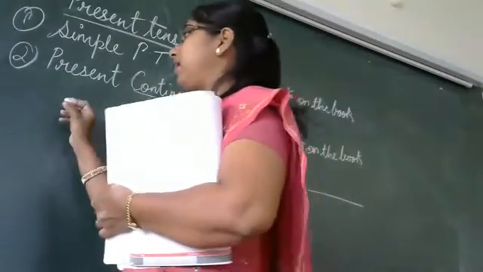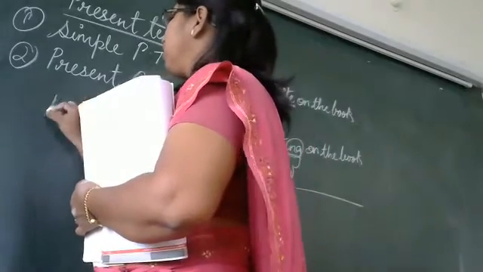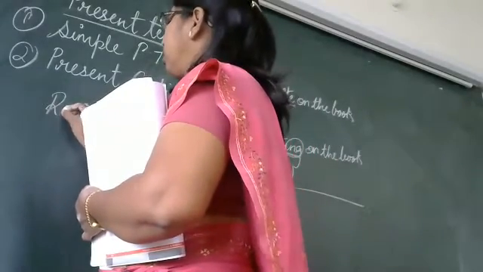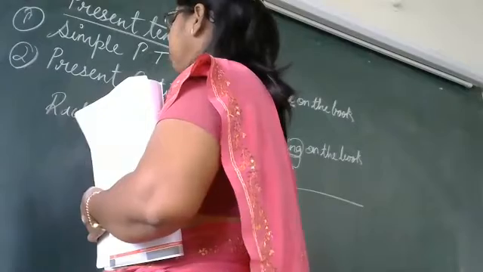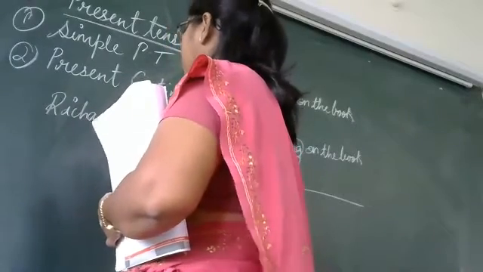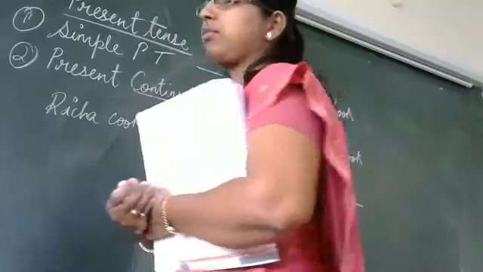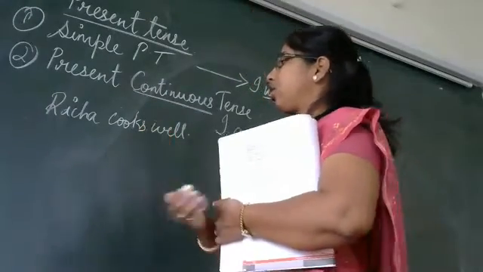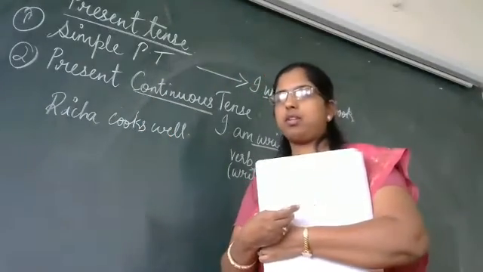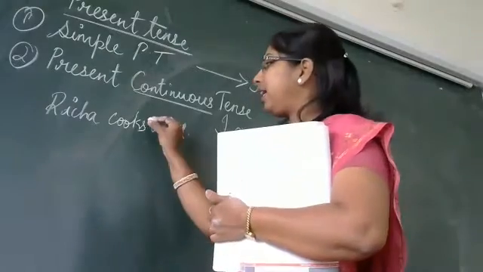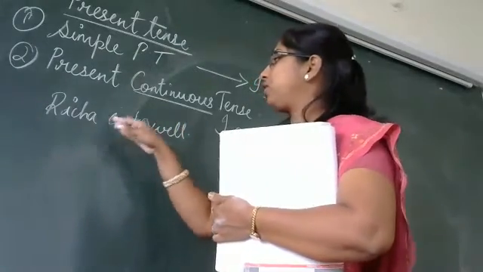Take another example. Richa cooks well. Now, why did I put S here? Why did I not put Richa cook well?